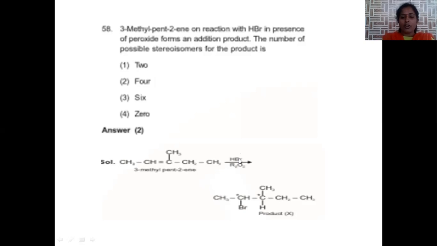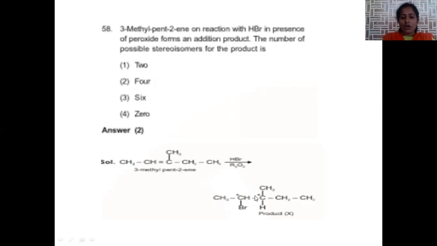But in the presence of peroxide, the negative part of the reagent is added to the carbon having more number of hydrogens. That's the reason why we will get 2-bromo-3-methyl pentane as the major product. Here the question is the number of possible stereoisomers, and the second and third carbons are chiral centers. Chiral centers are nothing but carbons having 4 different groups around them. This carbon has 4 different groups around it, and the third carbon also has 4 different functional groups. Hence, 2 chiral centers are present in the given compound.